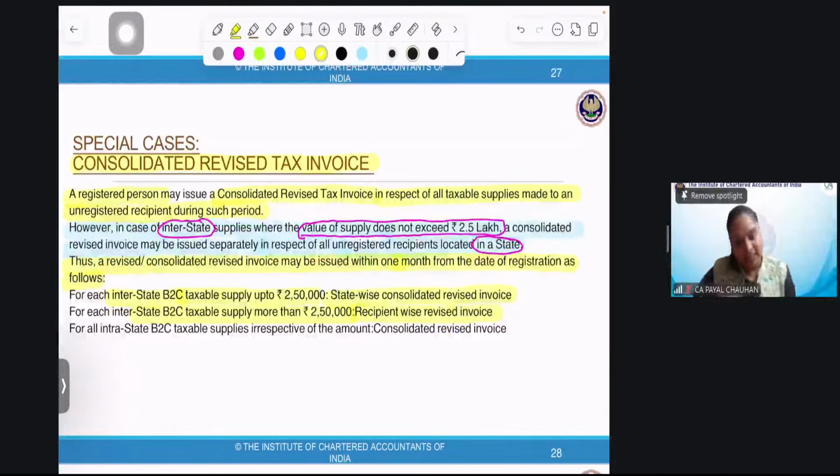Permissible for value exceeding. Perfect. Yes. And in case of B2C supply, all intrastate, means same state, supplies irrespective of the amount, a consolidated revised invoice has to be issued. We will recap.